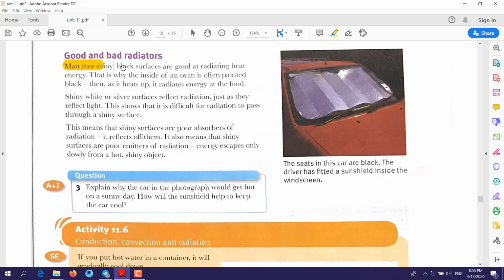Here, matte black surfaces are good at radiating heat energy. The black or dark ones are good radiators. That's why the inside of an oven is often painted black. Any object whose surface color is black or dark has the ability to absorb more heat energy, and because it can absorb more heat energy, we call it a good radiator.